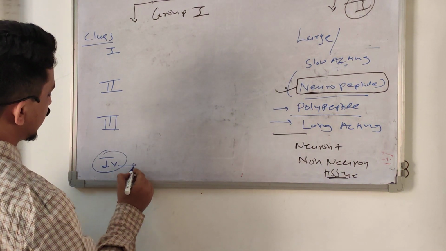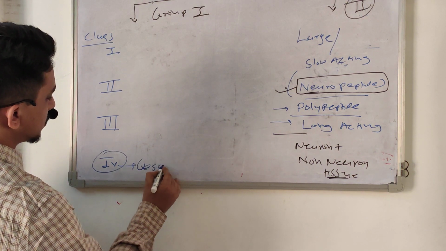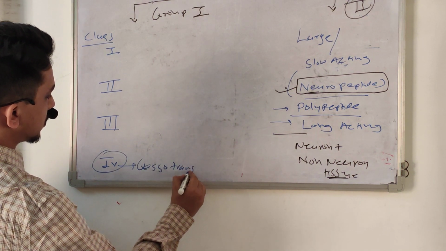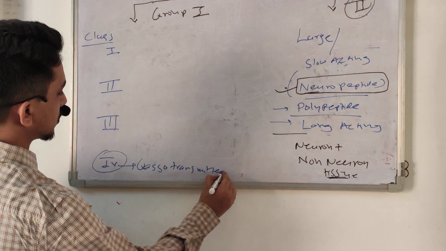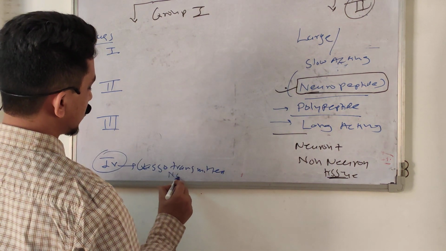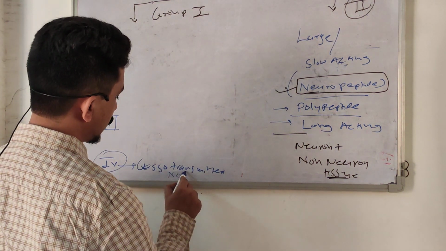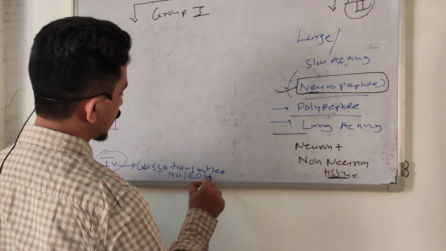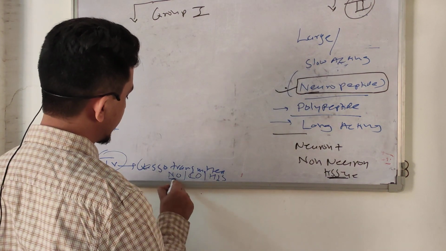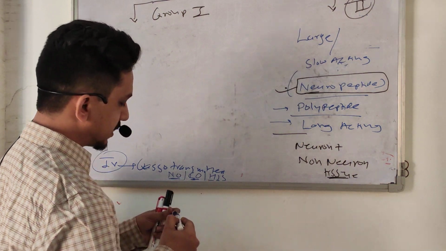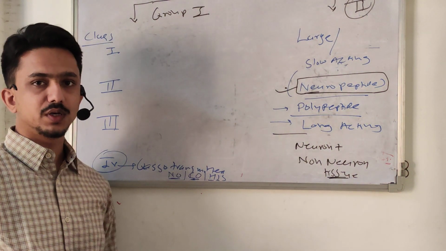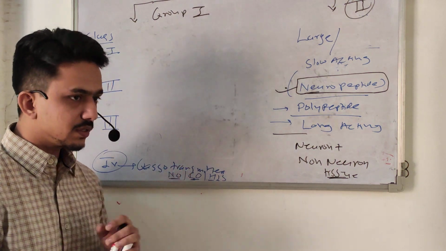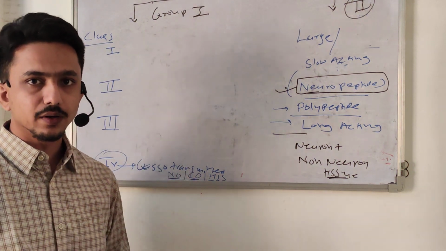Class 4 is basically gasotransmitters. That is nitric oxide. Okay, there is carbon monoxide, there is hydrogen sulfide, some gases. These also sometimes act as neurotransmitters, but this is still under debate and it's a big debate.